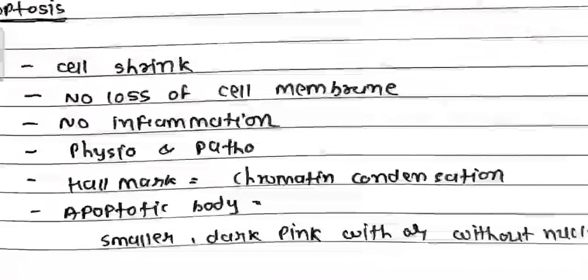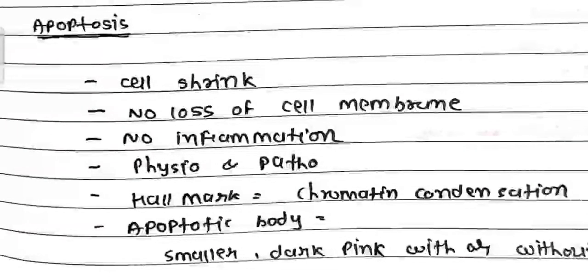Now, as we saw demarcating features in necrosis, in apoptosis we also see some: cell shrinkage, no loss of the cell membrane, no inflammation. Please students, mark these points. It occurs in both physiological and pathological conditions. The hallmark is chromatin condensation, as we saw earlier, because of the endonuclease enzyme.